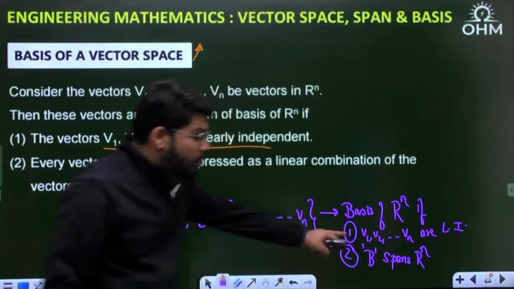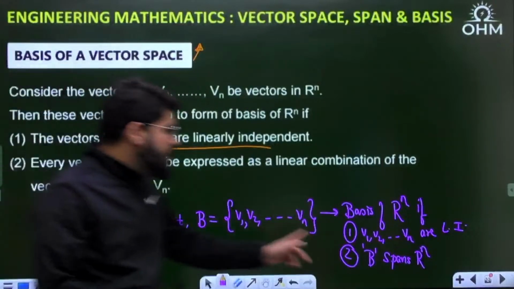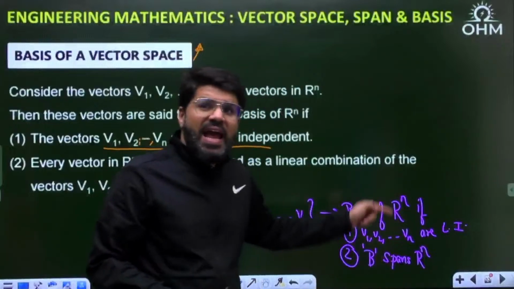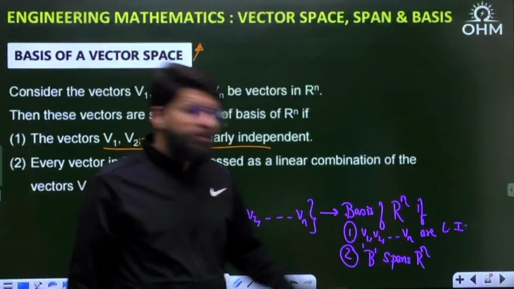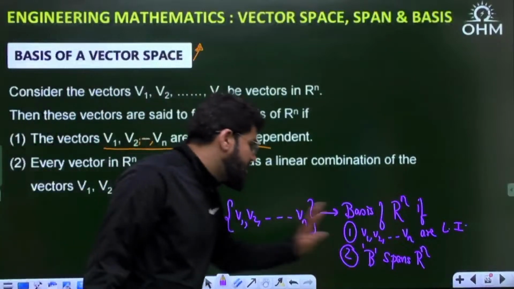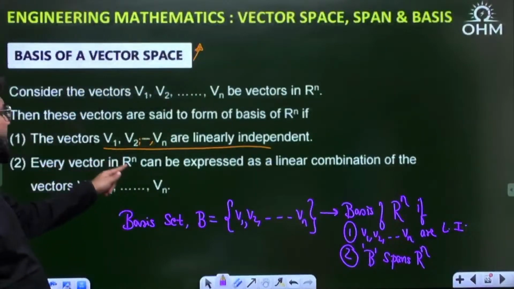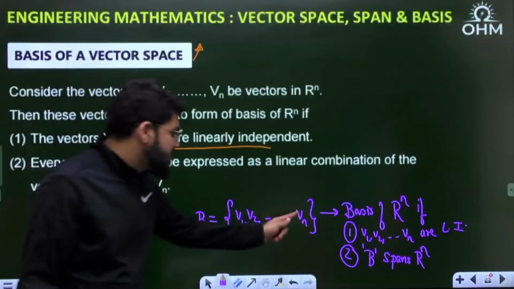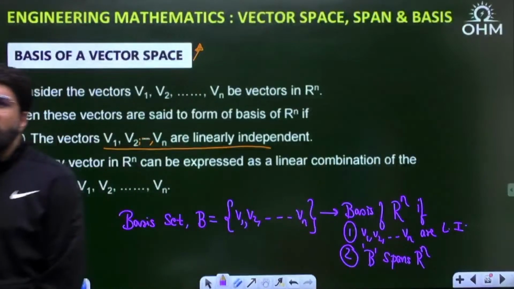This point I have explained earlier. B spans Rn. What does it mean? Or Rn is spanned by B. It means that every vector in Rn should be represented as a linear combination of vectors in B. That is what this point is telling. Every vector in Rn can be expressed as a linear combination of the vectors inside B, v1 to vn.